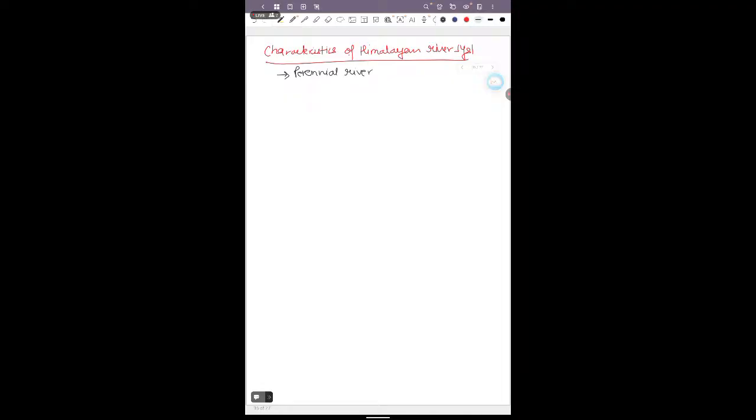Because the Himalayan rivers, like the Indus, Brahmaputra, Ganga and their tributaries, originate in the Himalayan belt. In these rivers, the water flows throughout the year, and the water comes from the melting of ice.